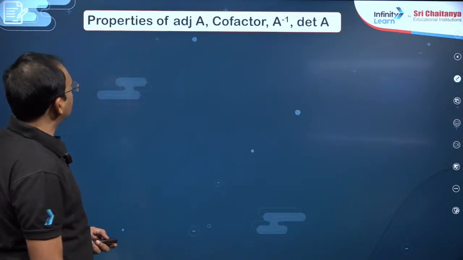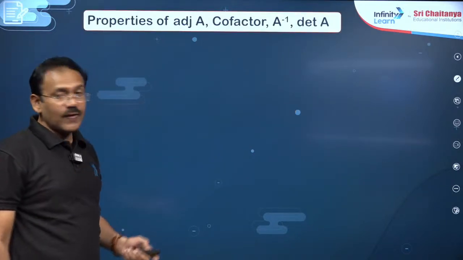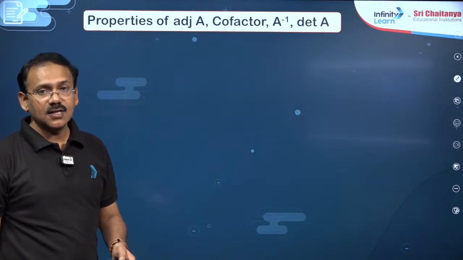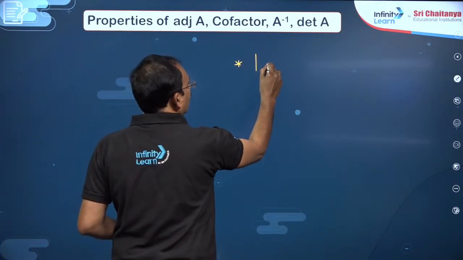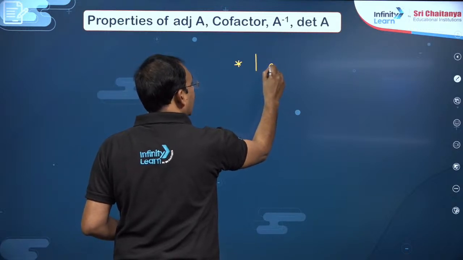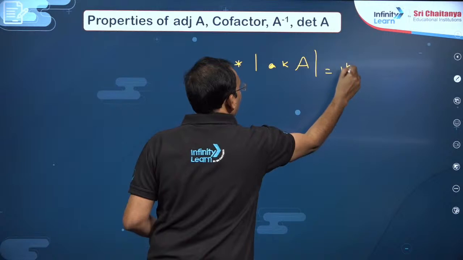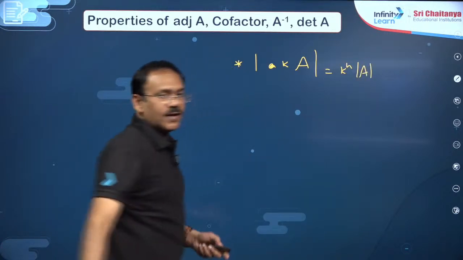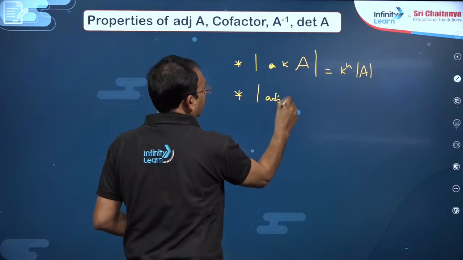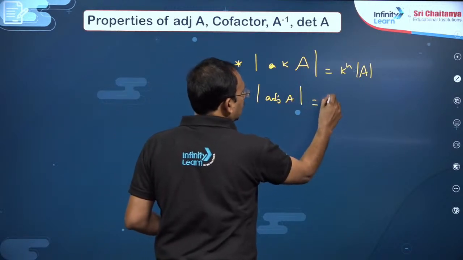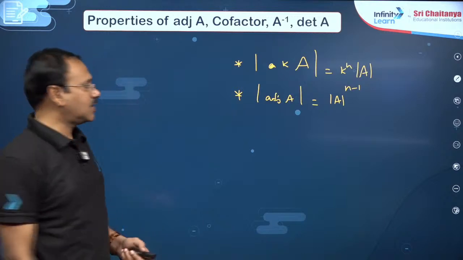Next, and most important, properties of adjoint A, cofactor A, inverse, det A. A very important point is det of K A, where K is a number and A is a matrix, is K power n into det A. This is very important. Then det of adjoint A is det A to the power of n minus 1, where n is the order of the matrix.